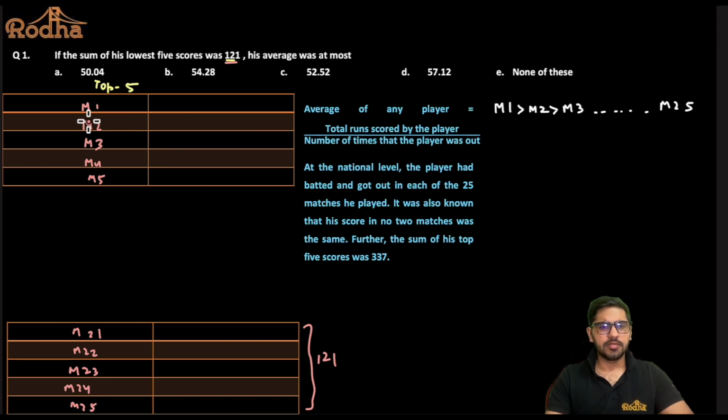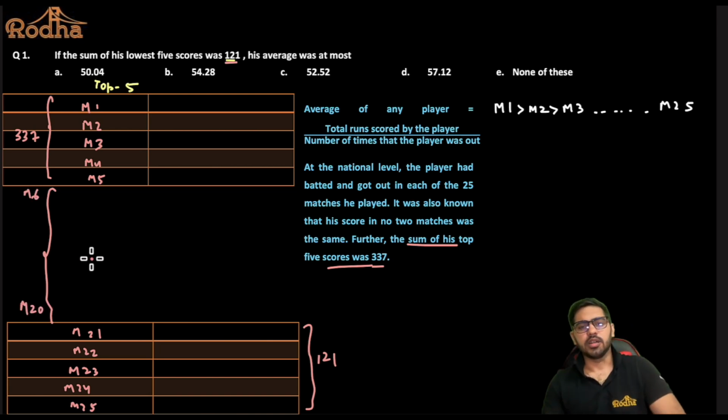Now the sum of these values is given to me as 337. The sum of his top 5 scores was 337. So this value is 337, right? I have no clue about the scores of matches from 6 to 20, match number 6 to match number 20.